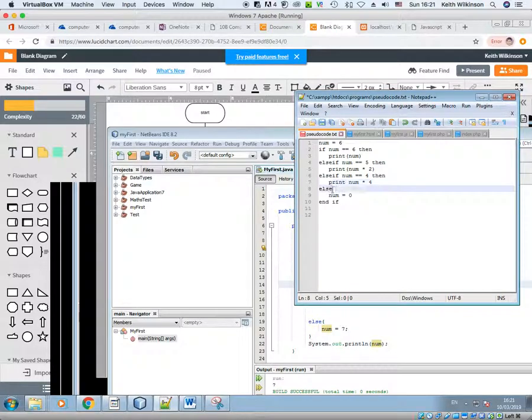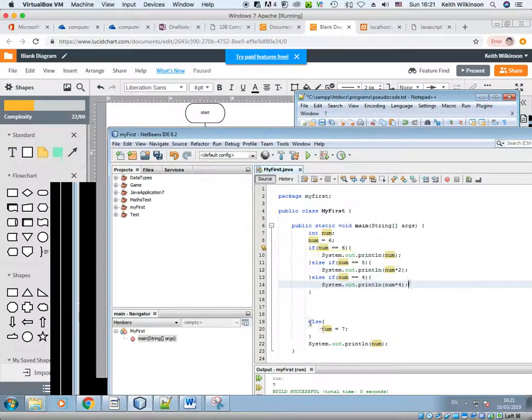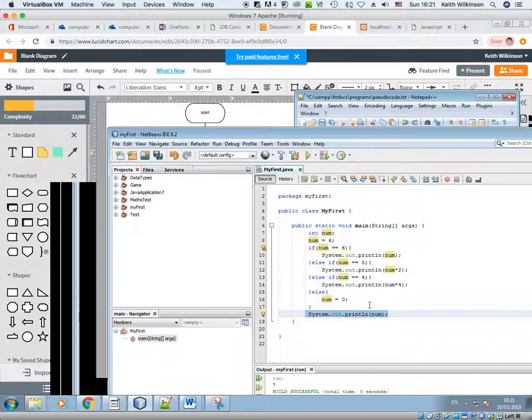My next statement is my else statement, setting num to 0. So I'm going to drag my else statement back. Shouldn't have put so many spaces in, never mind. My else statement back, and I'm going to set num to 0. And I've got this final statement here just to print out so I can see my else statement working. So that is the Java.